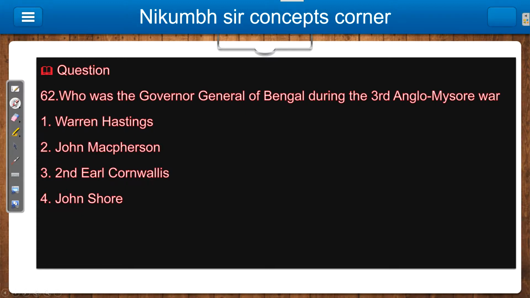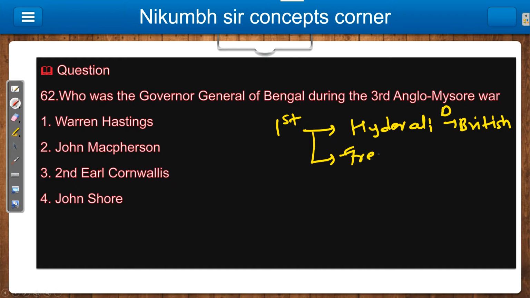So let's start with the First Anglo-Mysore War. Here Hyder Ali was there, and Hyder Ali basically defeated the British. Then the Treaty of Madras happened. They can ask you when the Treaty of Madras happened: during the First, Second, Third, or Fourth Anglo-Mysore War? The Treaty of Madras happened between Hyder Ali and the British in the First Anglo-Mysore War.